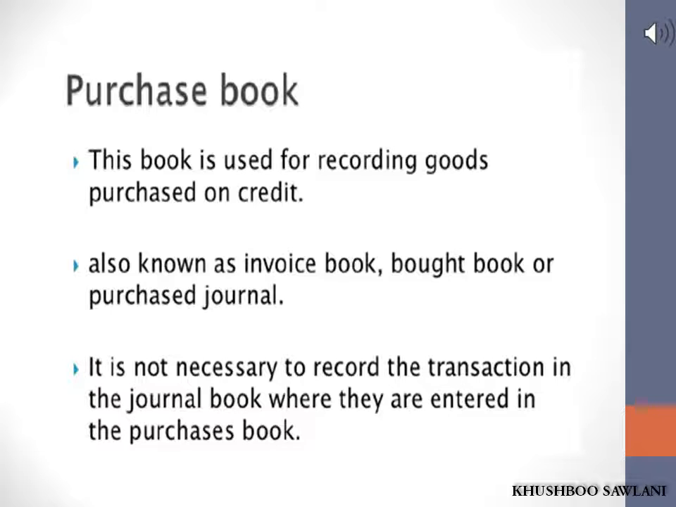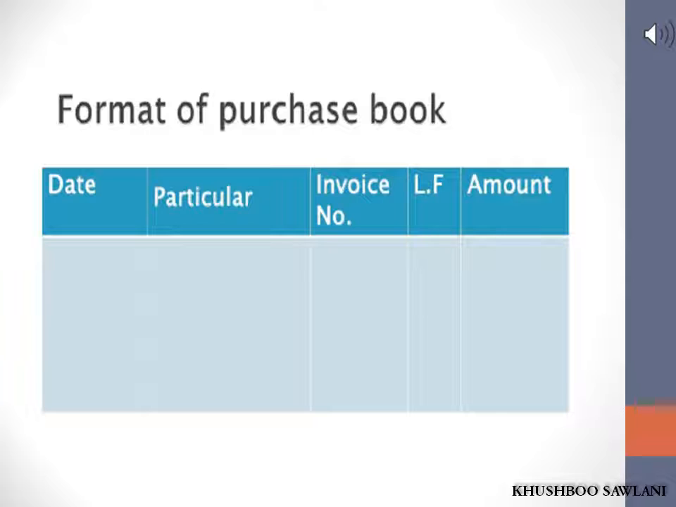This book is used for recording goods purchased on credit, also known as invoice book, bought book, or purchased journal. It is not necessary to record the transaction in the journal book where they are entered in the purchase book. Format of purchase book. When a businessman is purchasing only one type of goods, generally simple purchase book is maintained. Even when more than one type of goods are purchased, separate simple purchase book for each type of goods can be maintained.